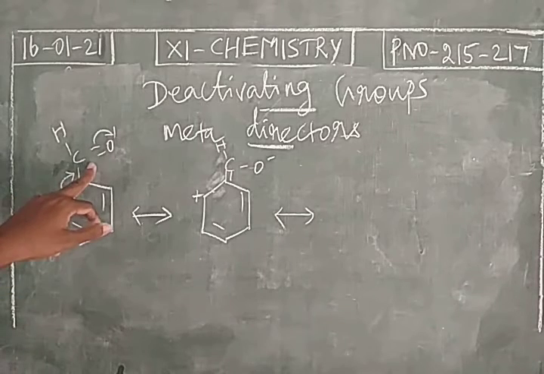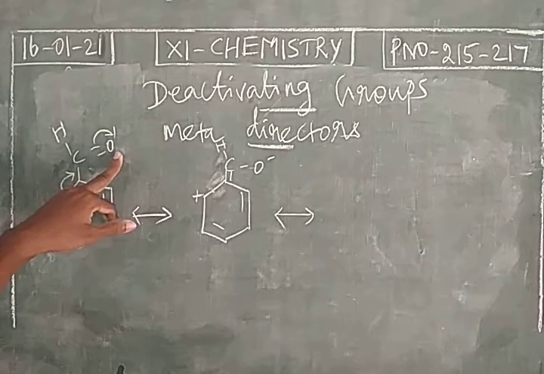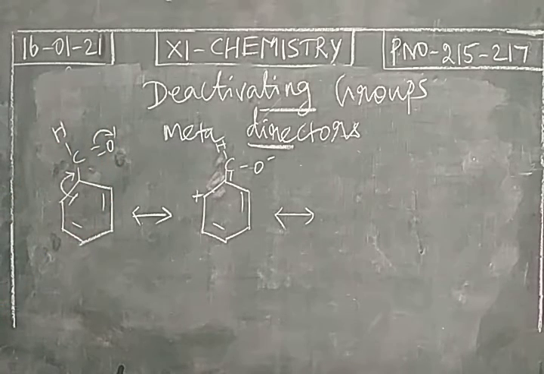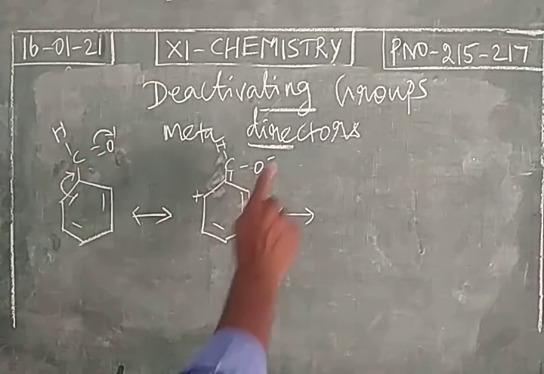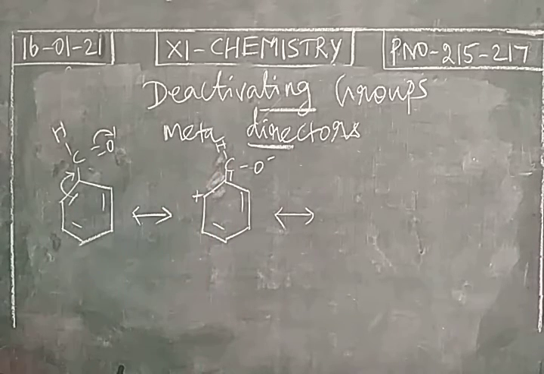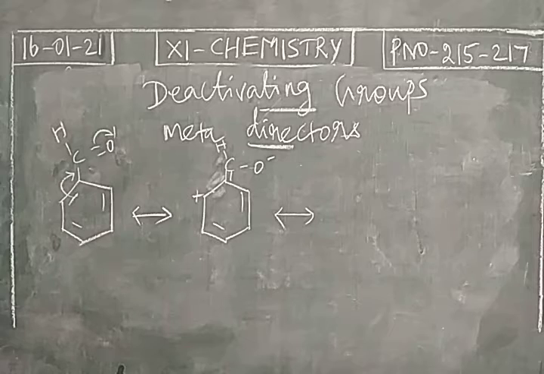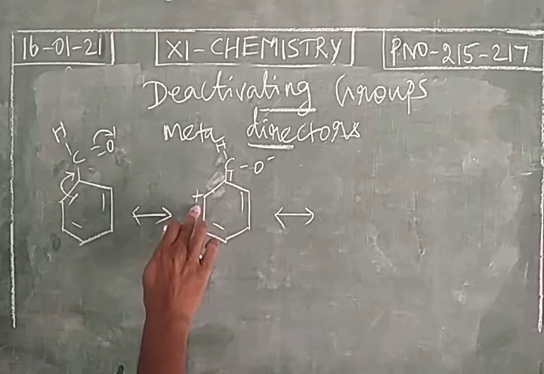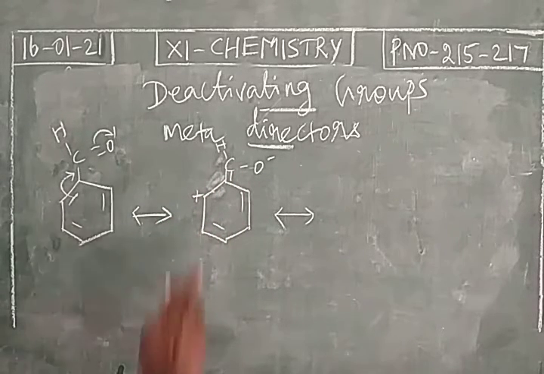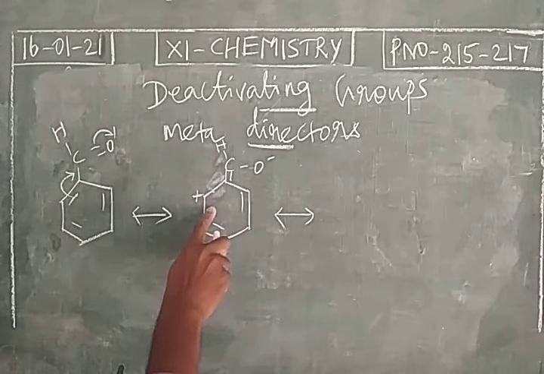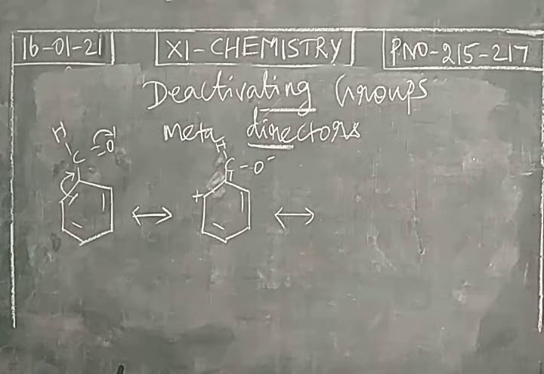Okay. So in the aldehyde group, oxygen has more electronegativity. So pi electrons are moving towards oxygen, so it gets a negative charge. Carbon gets a positive charge. To balance that, the pi electron is shifted towards carbon. So a double bond is formed. Here positive charge. So around this carbon only 3 covalent bonds are present: 1, 2 and the 3rd covalent bond is with the hydrogen. So the positive charge is at position number 6.